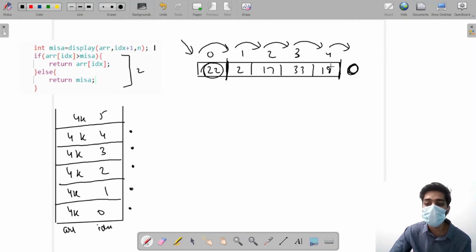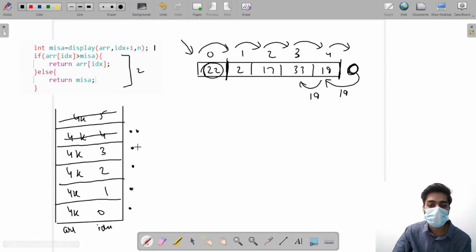But I have to compare 19 with something so that I could find the maximum element. But there is no element over here. So what I would do, I would make it return back with the value 19 so that I could compare 19 with the previous element and find the maximum. Now what will happen? It does not exist, so it will wipe out. Now the second call of the fourth index takes place, which will return back the value 19 to the next element, and it will wipe out.